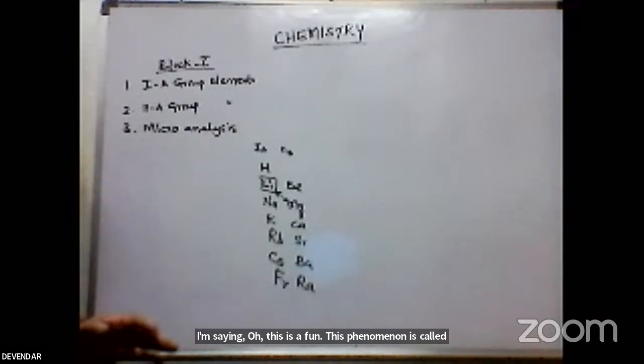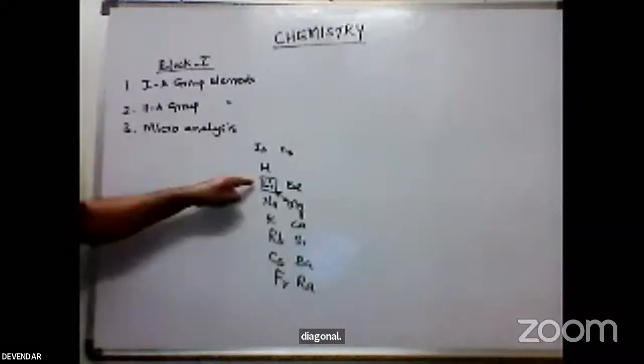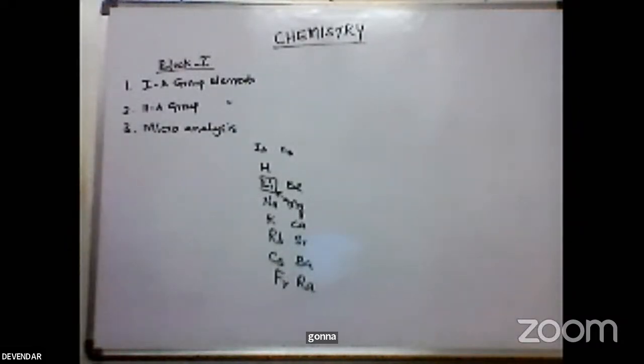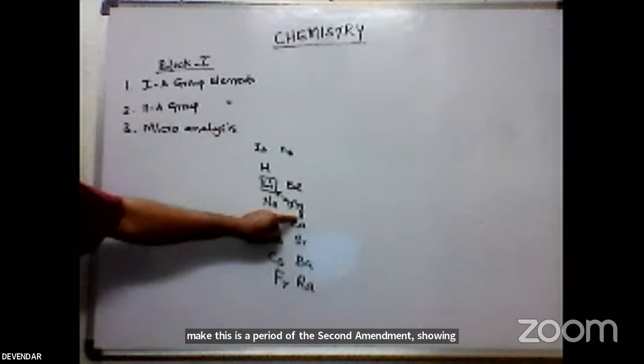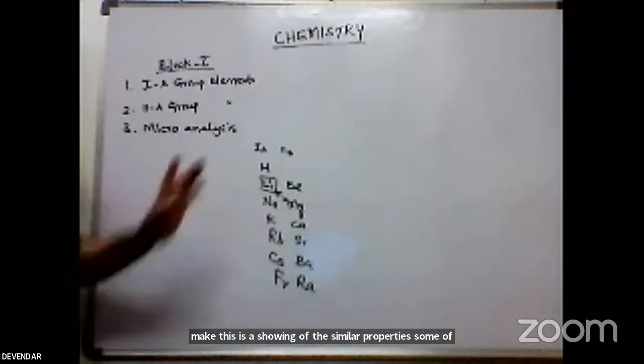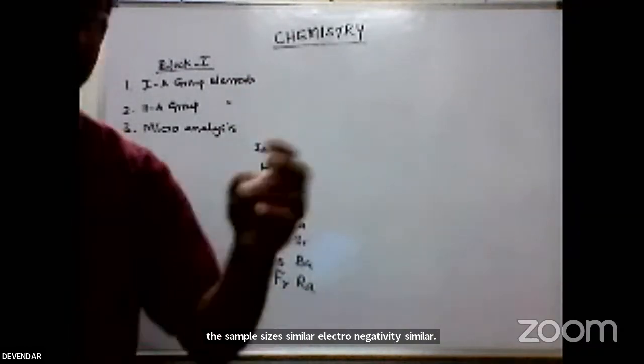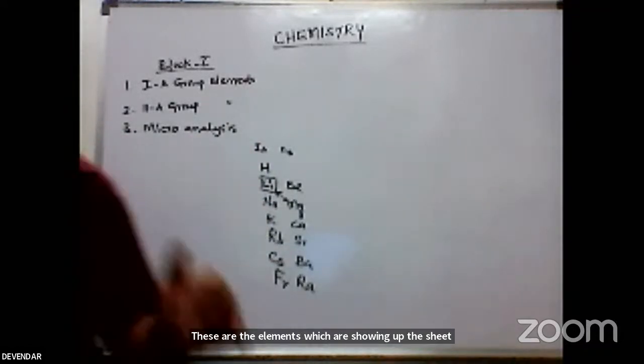What is the diagonal? Across the period: the first element of the second period and the second element of the third period show similar properties. Some of their size is similar, and electronegativity is similar. These are the elements which show similarity.